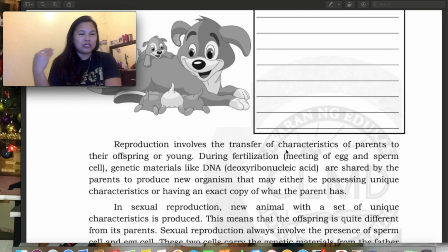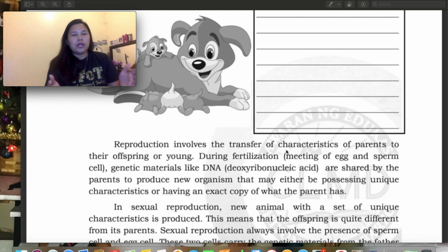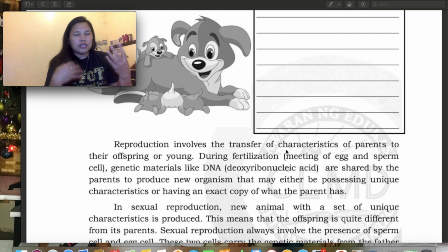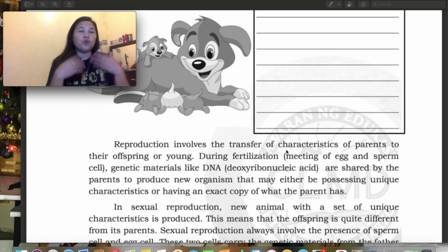Meron din siyang breeding na, for example, Bulldog and everything. So, half na rin siya. Just like din sa tao. Kapag ang Pilipina or ang Pilipino, nakapangasawa siya ng Amerikano, so ang anak nila ay mestiza. So nakukuha niyo yung mga traits and characteristics niyo sa genes sa nanay at saka sa tatay. So kaya nga sinasabing, nagmana siya sa tatay niya or nagmana siya sa kanyang nanay.